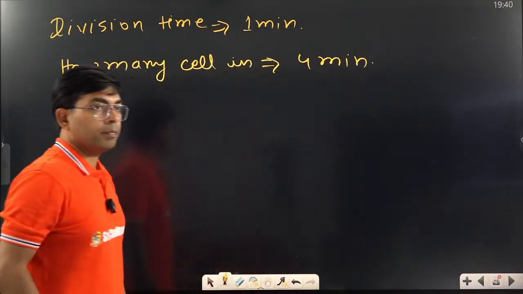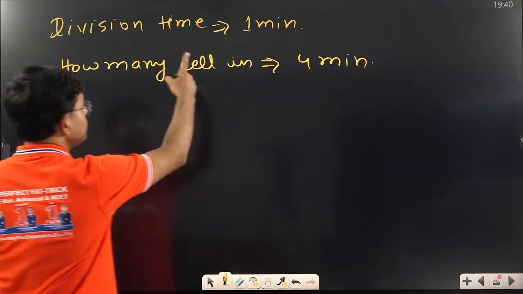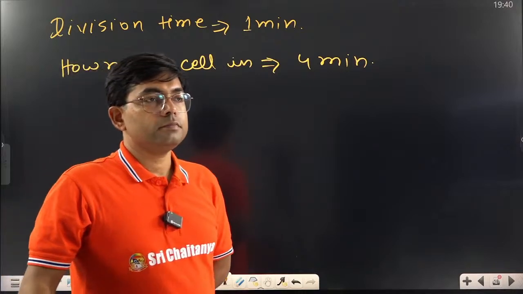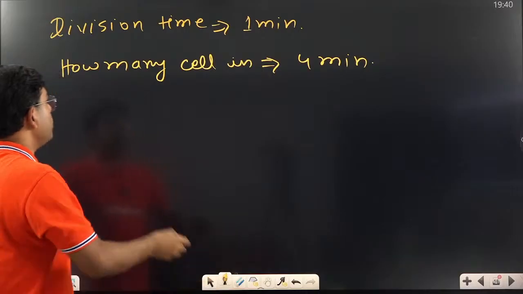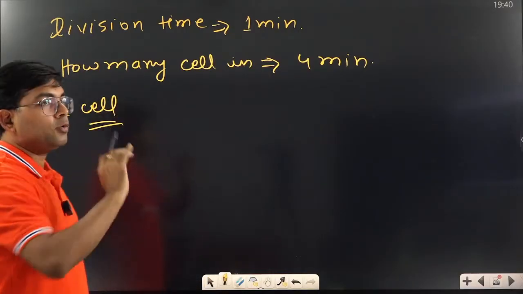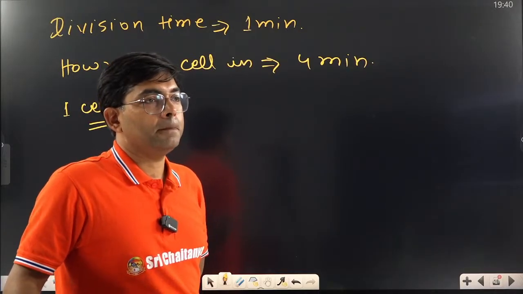Simple question. How many cells in 4 minutes if the division time of a cell is 1 minute? And the initial number of cells is also 1 cell. Let me see who can answer first.